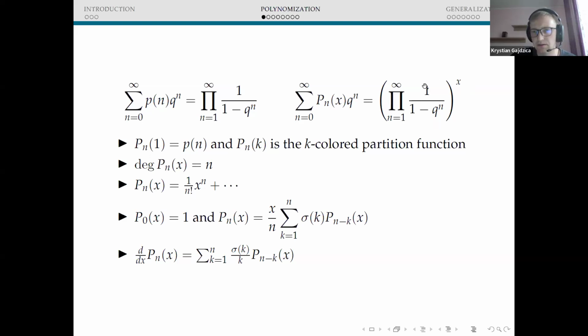If you take the logarithmic derivative with respect to x and then with respect to q, you obtain one of these recurrence relations. And if you do the symmetric thing, namely you take the logarithmic derivative with respect to q and then with respect to x, then you obtain the second recurrence relation.